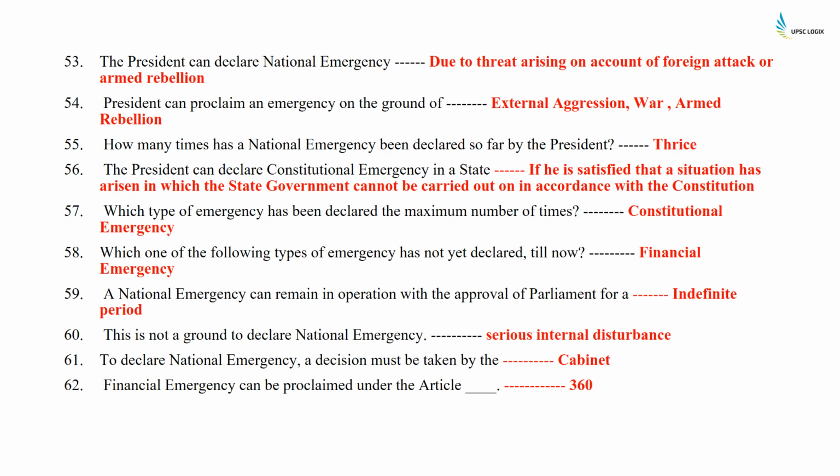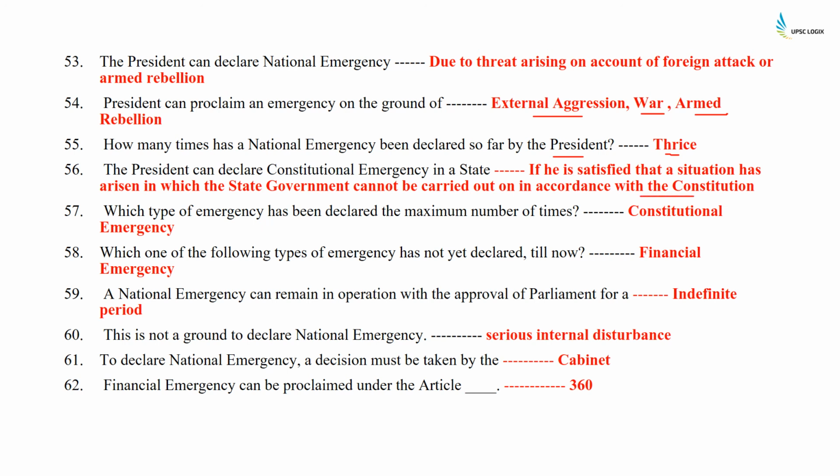The President can declare national emergency due to threat arising on account of foreign attack or armed rebellion. President can proclaim an emergency on the grounds of external aggression, war, or armed rebellion. How many times has a national emergency been declared so far by the President? Thrice. The President can declare constitutional emergency in a state if he is satisfied that a situation has arisen in which the state government cannot be carried out in accordance with the Constitution.